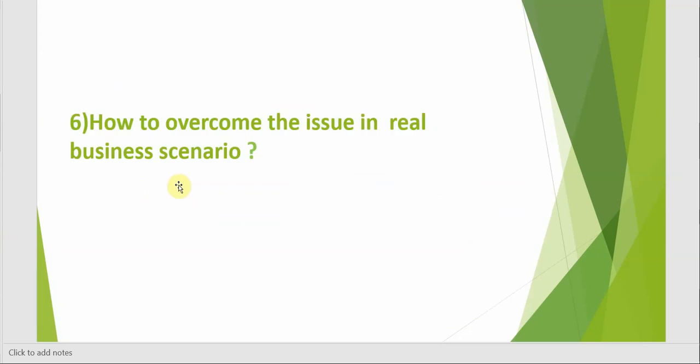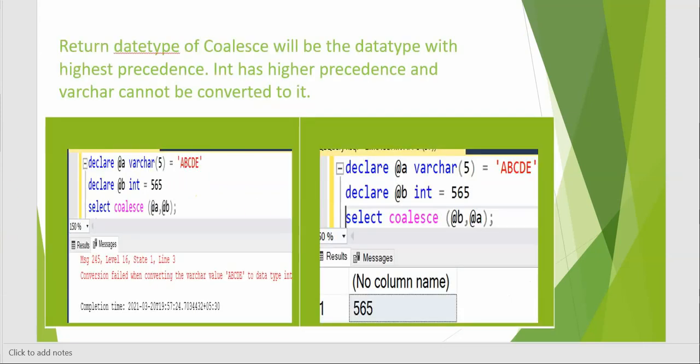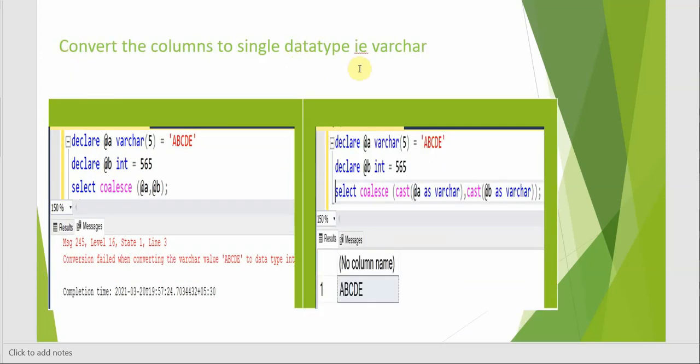How to overcome this issue in a real business scenario? In a business scenario, there might be a case where we have to coalesce multiple columns and they may not be of the same data type. The workaround is to convert the columns to a single data type, that is varchar. Here I have converted them to varchar using the CAST function and I can get the output here.